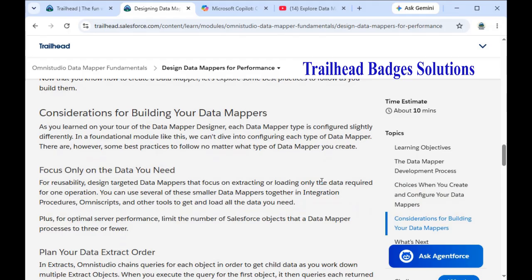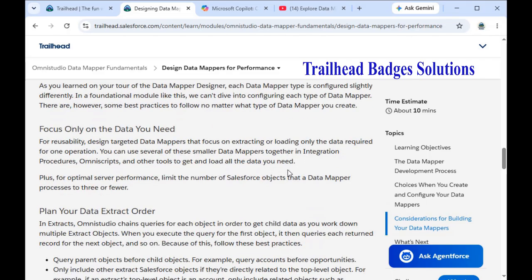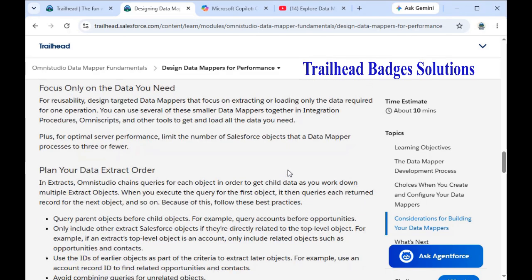Considerations when building your data mappers. As you land on your tour of the data mapper designer, each data mapper type is configured slightly differently. In a foundational module like this, we can't dive into configuring each type of data mapper, so we focus only on the data we need.